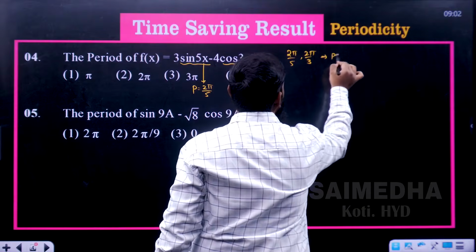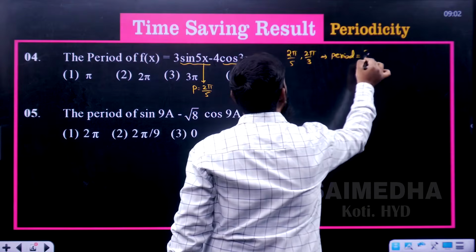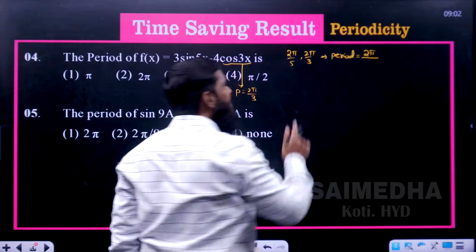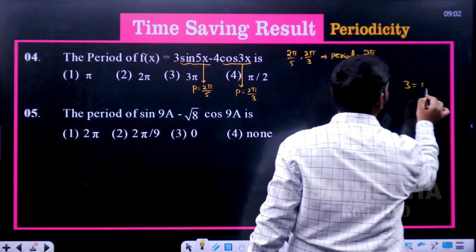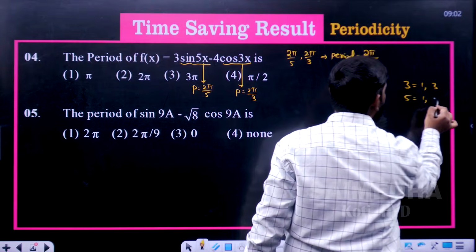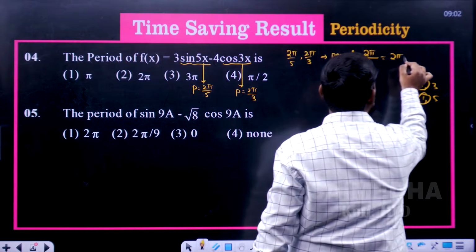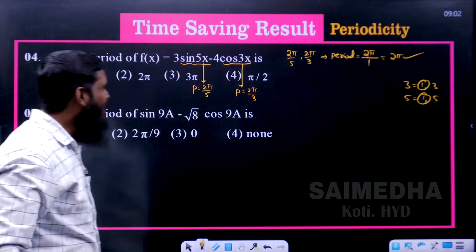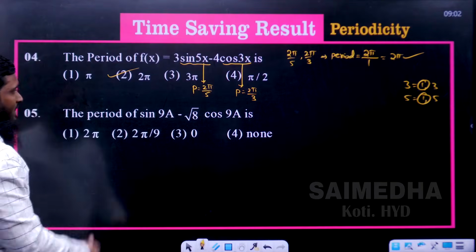Now the period is equal to the LCM of the numerators. 2 and 2, the LCM is 2 only. 2 pi divided by the HCF of 3 and 5. 3 goes into only 1 and 3. 5 goes into 1 and 5. What is the highest common factor? 1. 2 pi by 1 means 2 pi. That's it. So 2 pi means which option? The second option is correct.